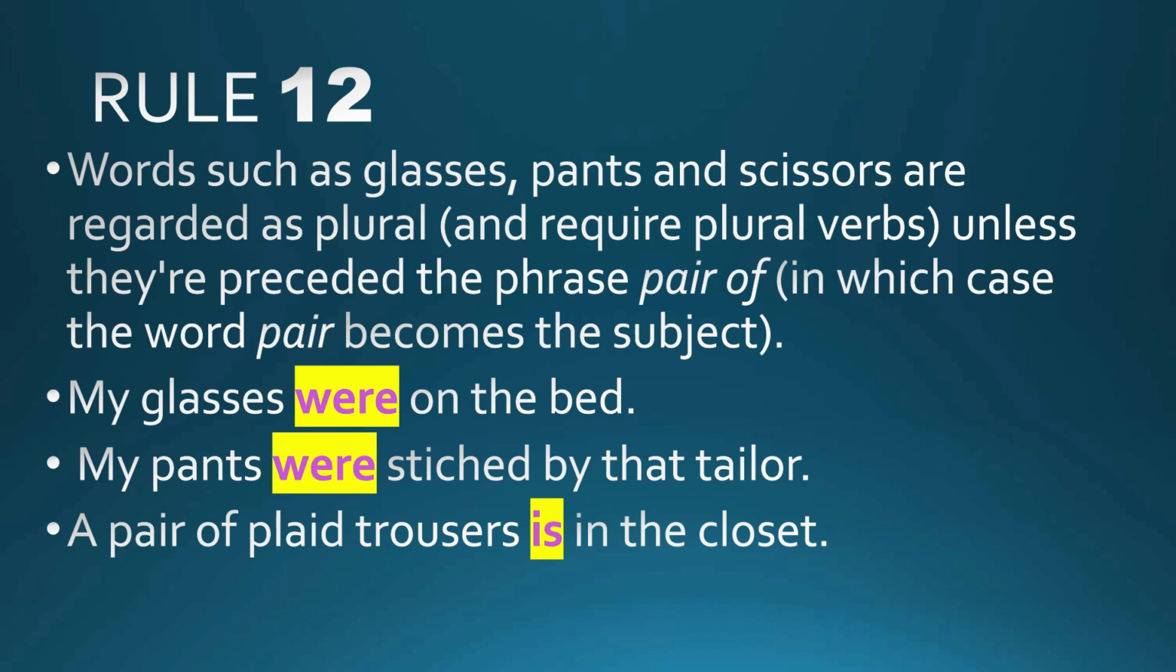In the next example, my pants were stitched by that tailor. But if these words are preceded by the phrase a pair of, in that case it becomes singular. For example, the last sentence on the screen: a pair of plaid trousers is in the closet. In this sentence, a pair becomes the subject and it's singular, so we use the singular verb.